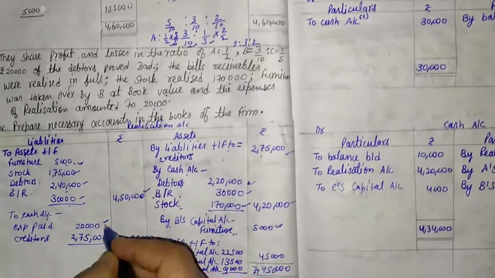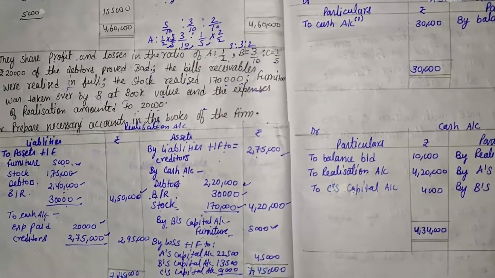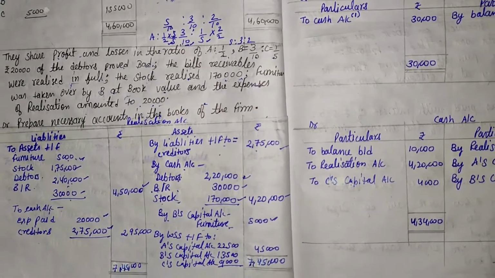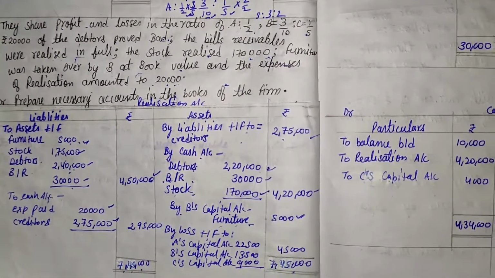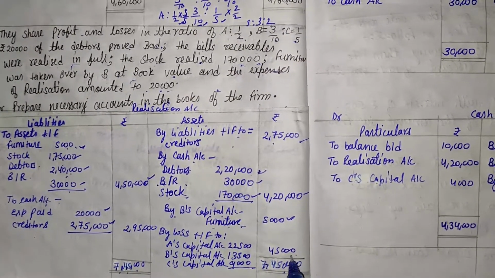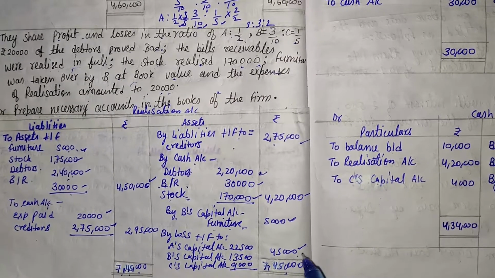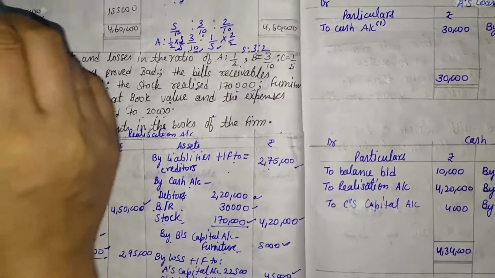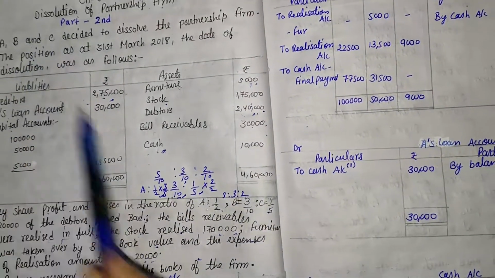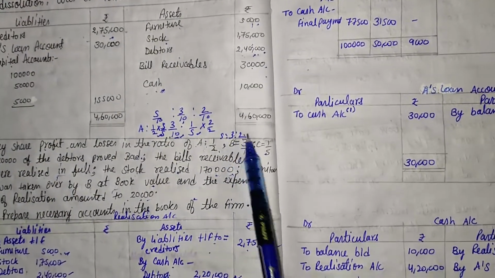So here, after that we analyze the totals of both sides. We find that the debit side is greater than the credit side. So the balancing figure comes on the credit side by rupees 45,000, and that 45,000 is distributed among the old partners. And who are the old partners? That is A, B and C, and their ratio is 5:3:2.